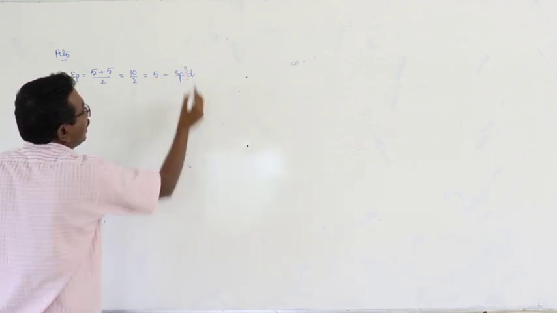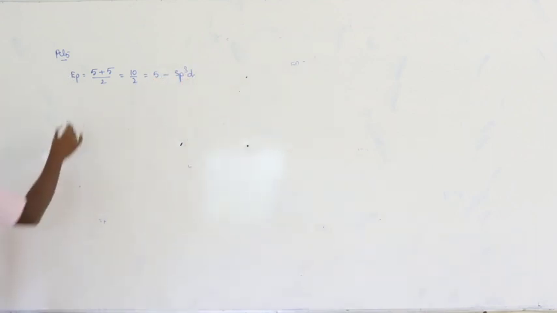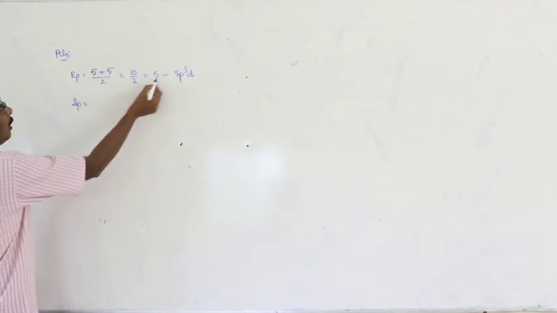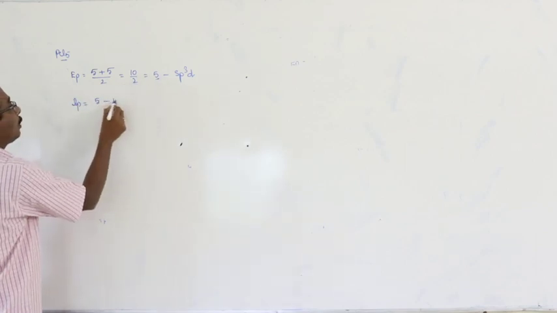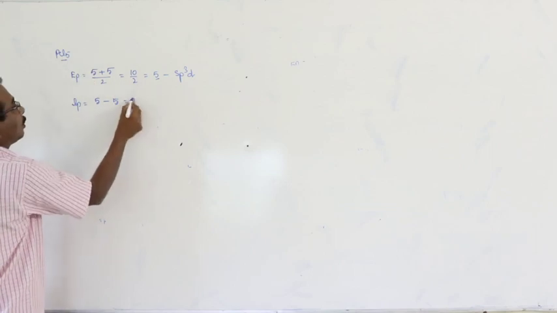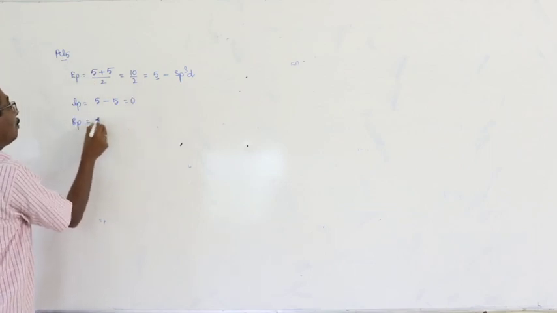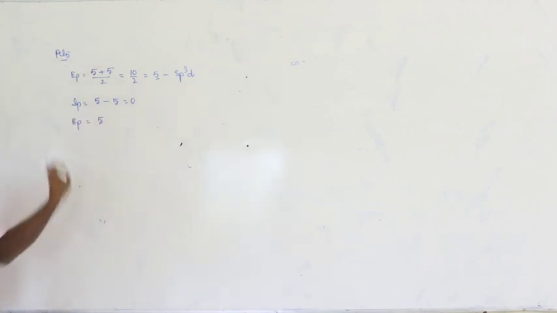Hybridization sp3d. Here number of lone pairs is equal to number of electron pairs minus number of bonded atoms, which is 0. Number of bond pairs is equal to number of bonded atoms, 5.